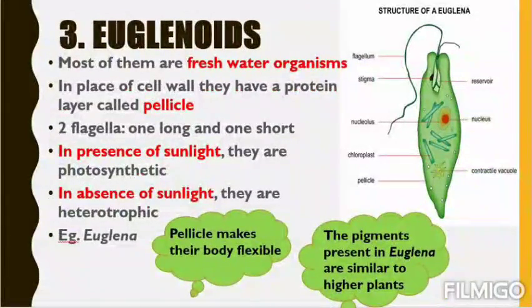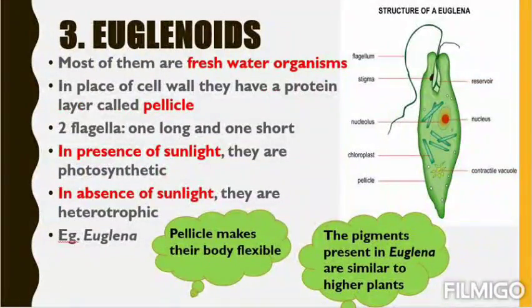So we can say euglenoids are magicians. Why? Because they can switch their nutrition modes according to the surrounding situation. If sunlight is present, they are photosynthetic. If sunlight is absent, they are heterotrophic. So one basic example is Euglena, as you have seen in the diagram also. No need to draw this diagram, just have a look. Now we'll go to the knowledge cloud.